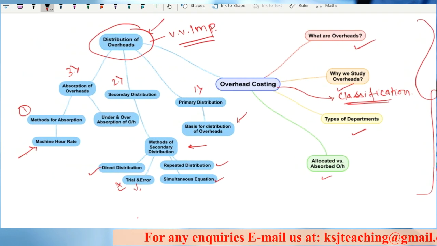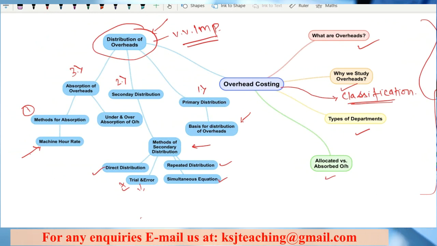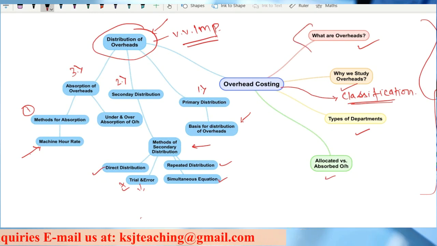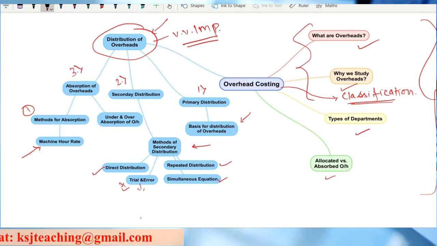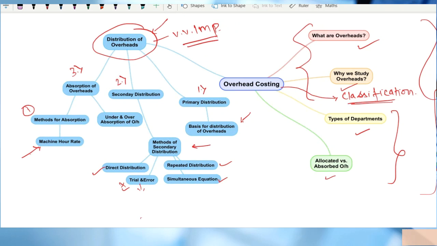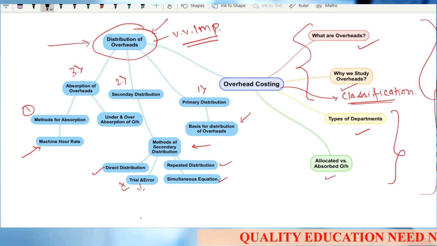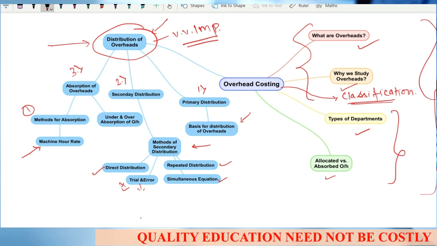This first section is very easy. What are overheads, why we study overheads, and classification, these three things I'm going to cover in this lecture only. Then departments and allocated overhead is basically the base, but very easy. The practical part will start from distribution of overheads, from where we are definitely expecting a question in the examination.